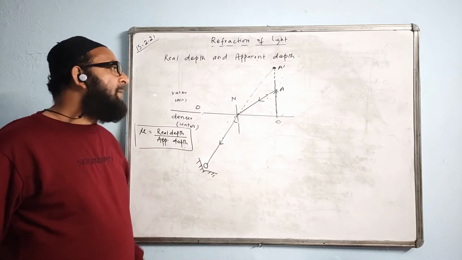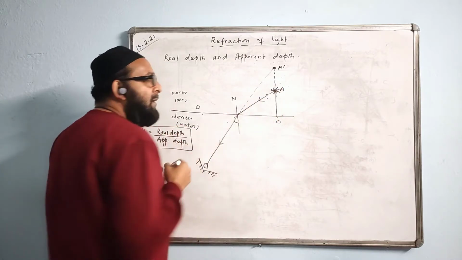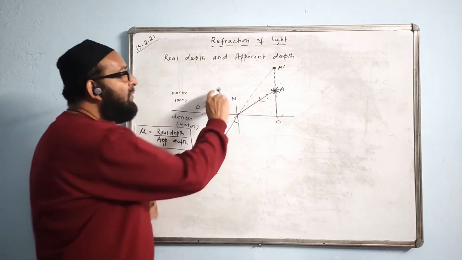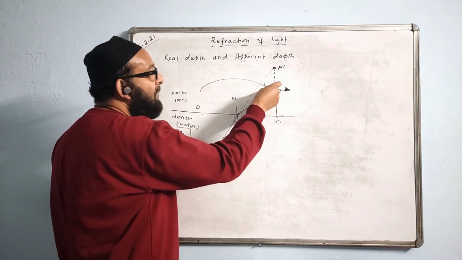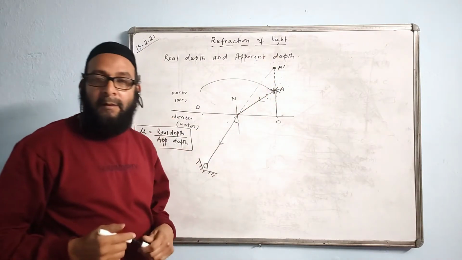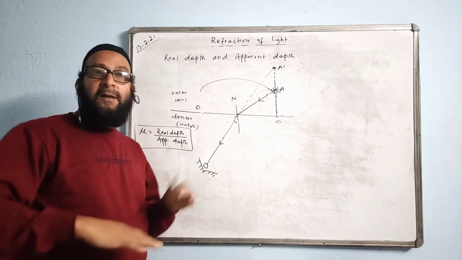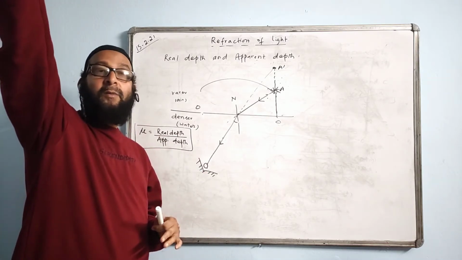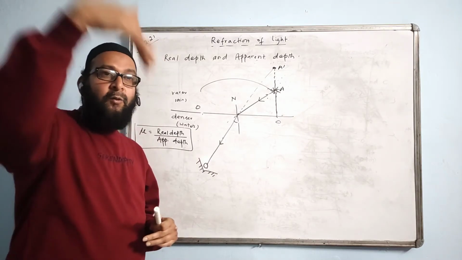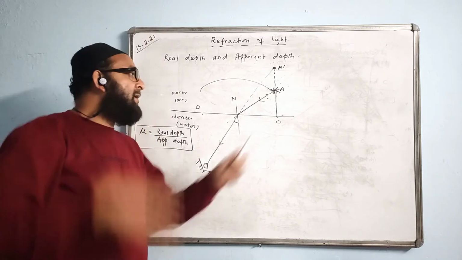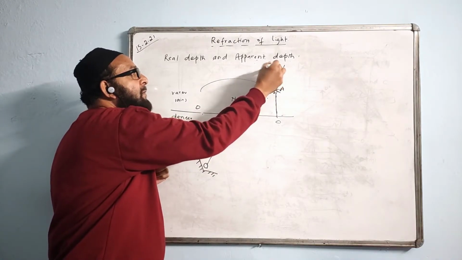And the common example is the sun. Suppose this is the sun. Though the sun will already be setting, below the horizon over here, due to the refraction effect the image of the sun will be formed somewhere here. We are the observer on the ground, that is, we are in the denser medium, and the sun's rays are traveling from the rarer to the denser medium. So it bends towards the normal. So for us, the sun's image is forming here above it. Here is the image of the sun.